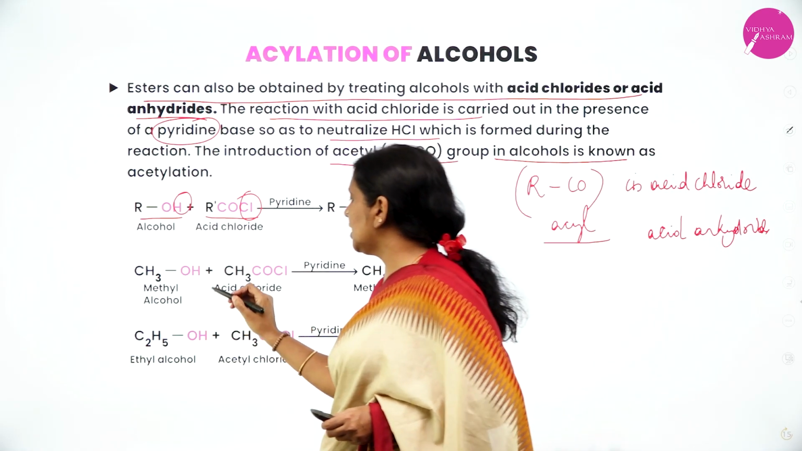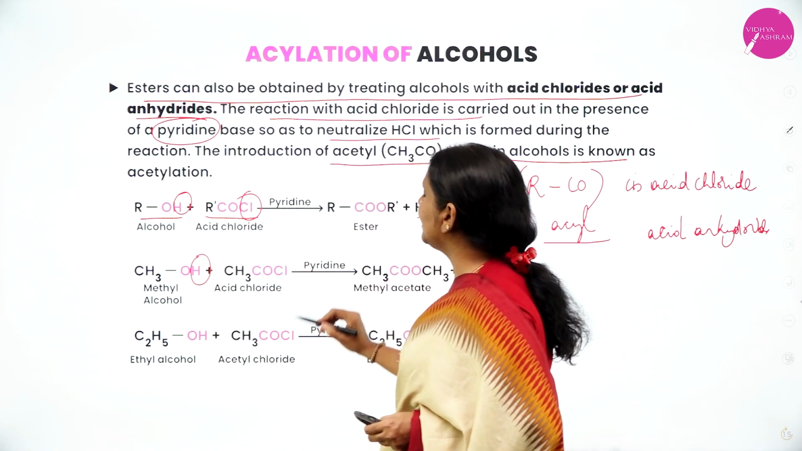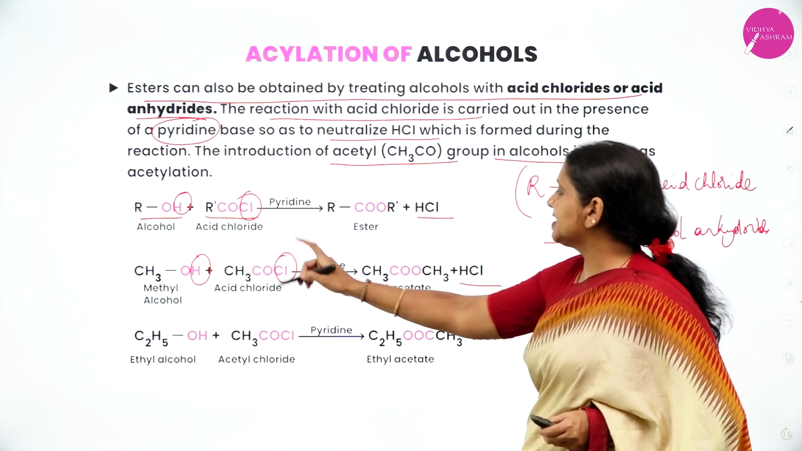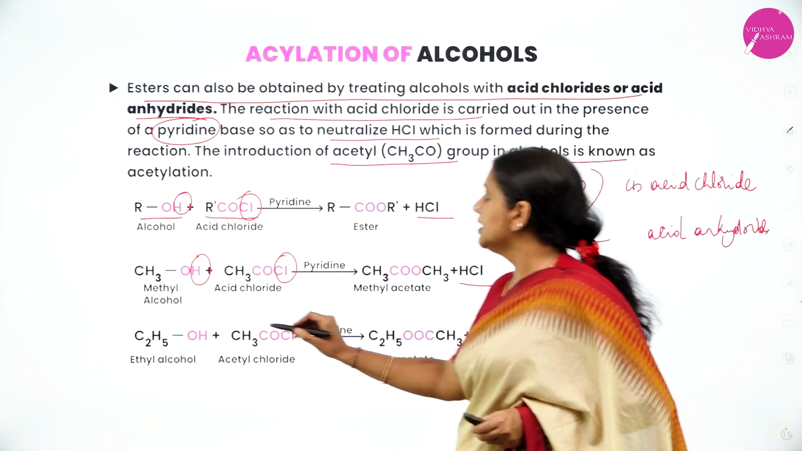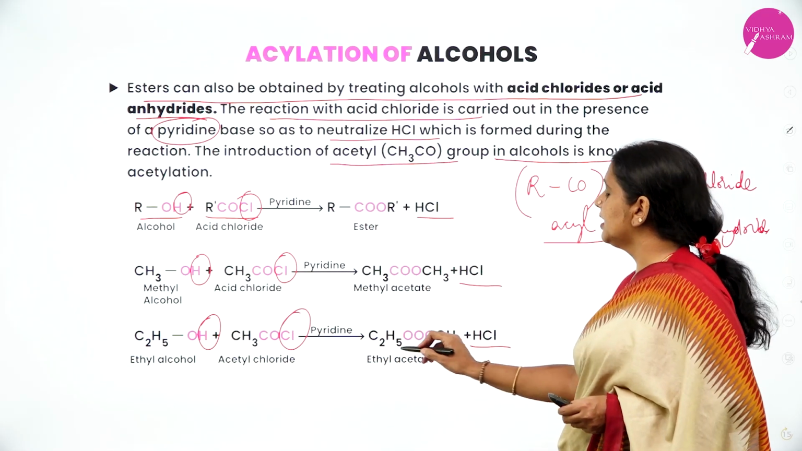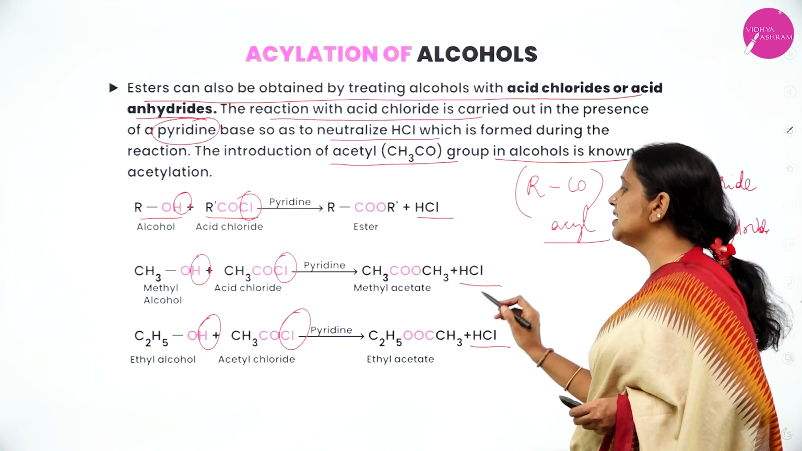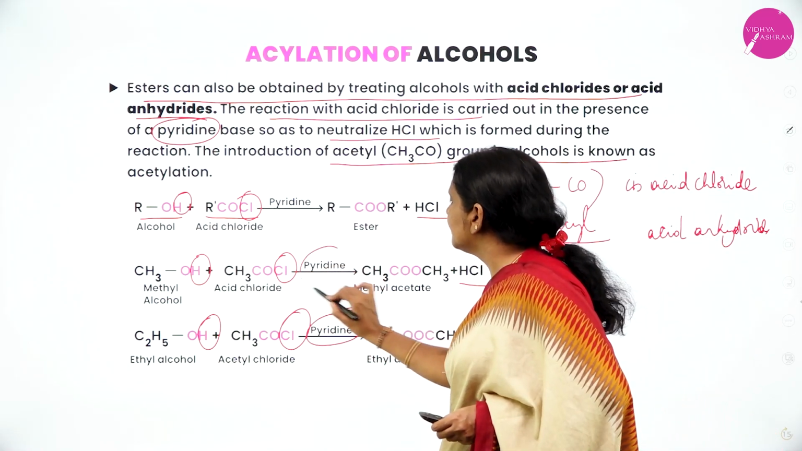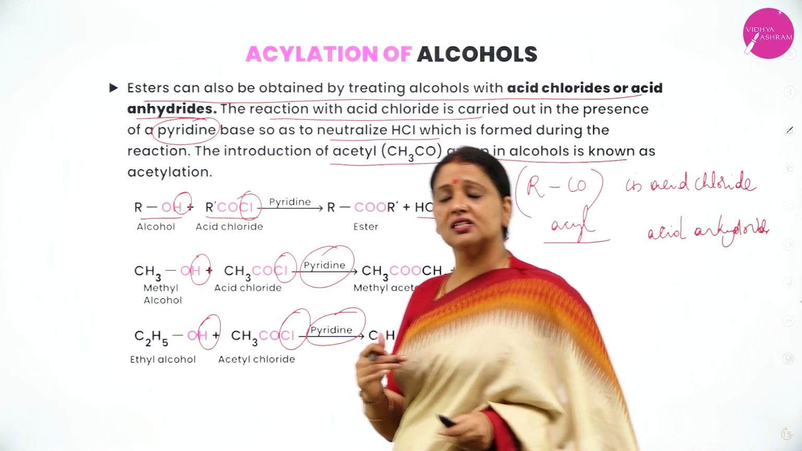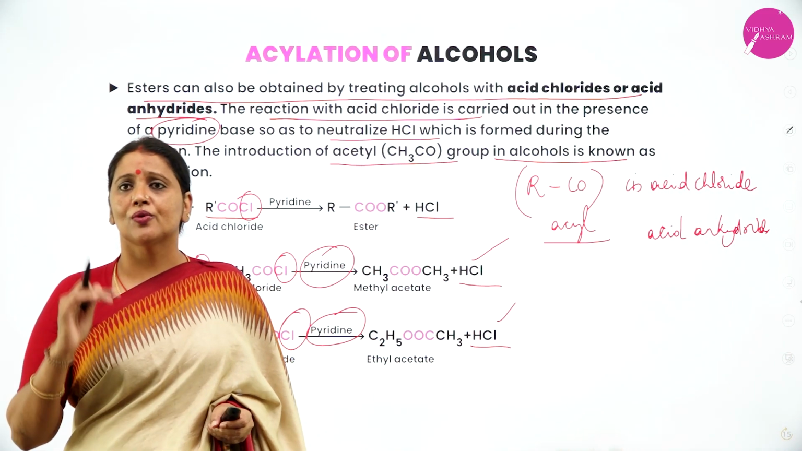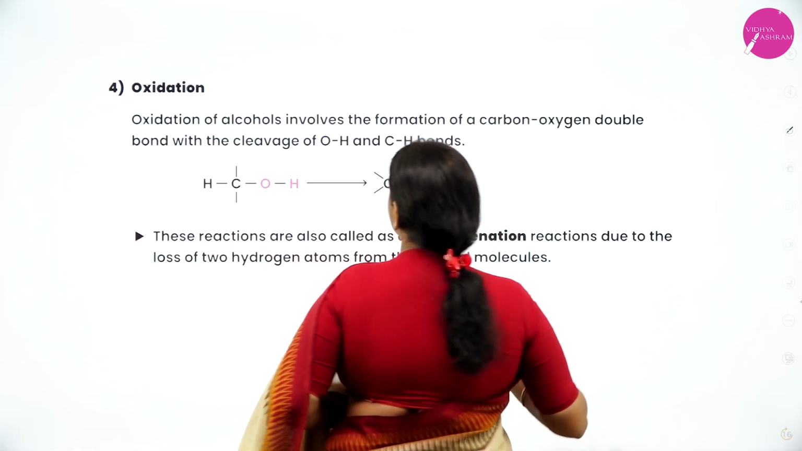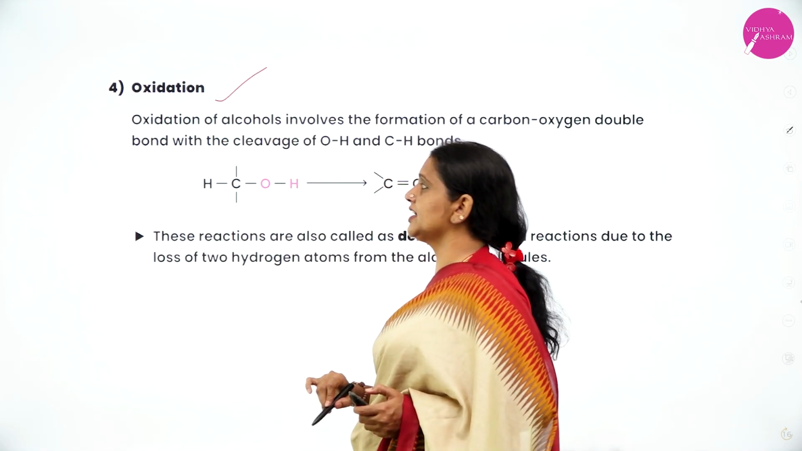Take methyl alcohol and acetyl chloride. Here you remove Cl, it will form HCl, remaining is CH3COOCH3. In ethanol, remove H, here you remove Cl, there is a formation of HCl, remaining is C2H5COOCH3. You have to use pyridine. This pyridine neutralizes what? HCl. So, therefore, we have two methods of preparation of esters from alcohol. One is esterification and second one is acylation or what? Acetylation.